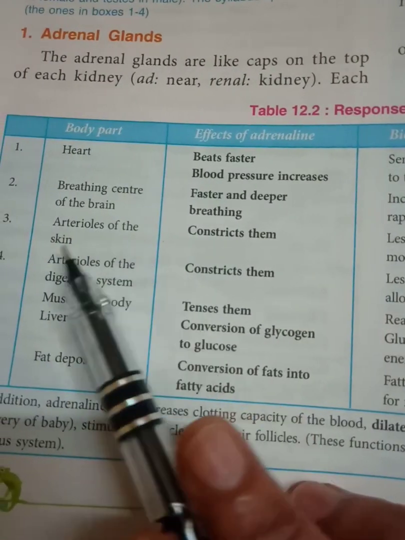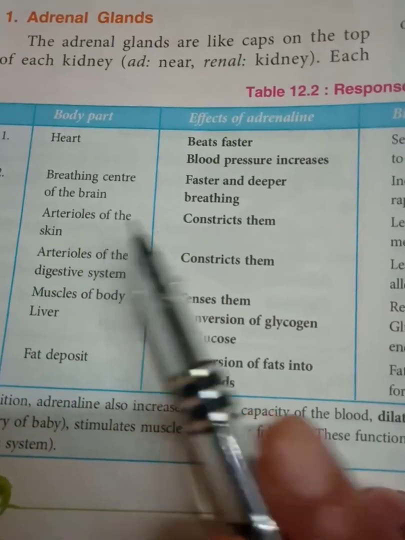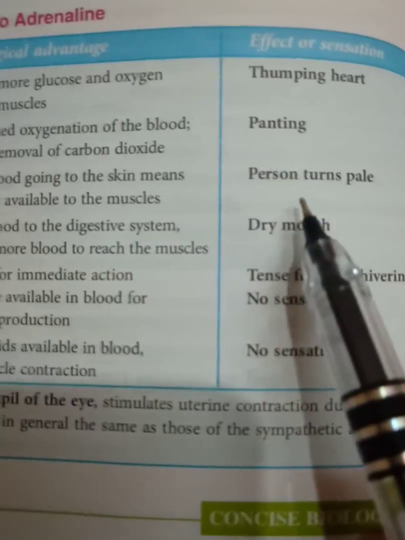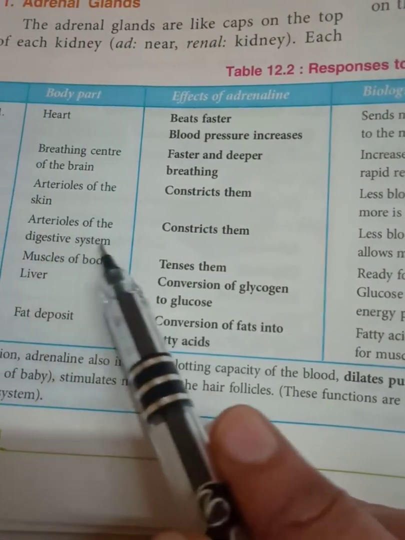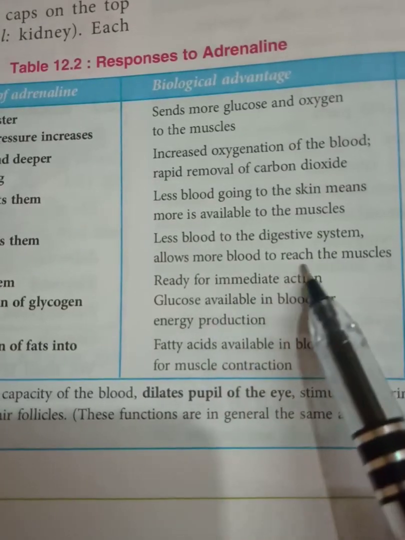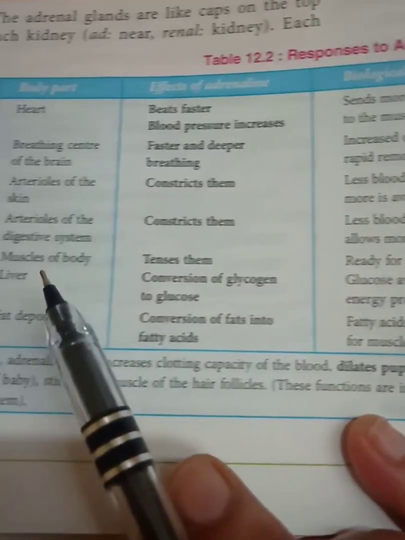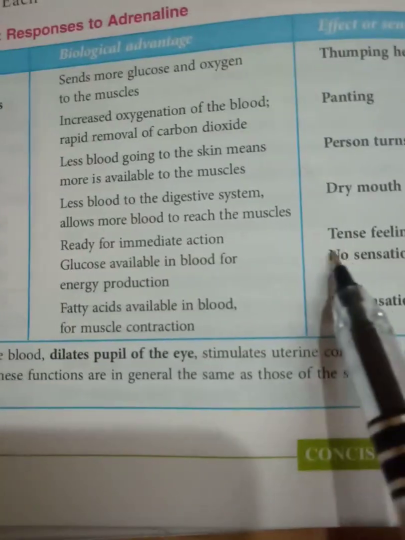Then arterioles of the skin: what is the effect of adrenaline? They constrict, so the skin has less supply of blood. Less blood flowing to the skin means more is available to the muscles for action, and the person turns pale. Then arterioles of the digestive system: digestion becomes slow, so they constrict, and less blood goes to the digestive system, which allows more blood to reach the muscles, and it makes the mouth dry. Then the muscles of the body are tensed. They are ready for immediate action. A tense feeling, shivering may also occur.